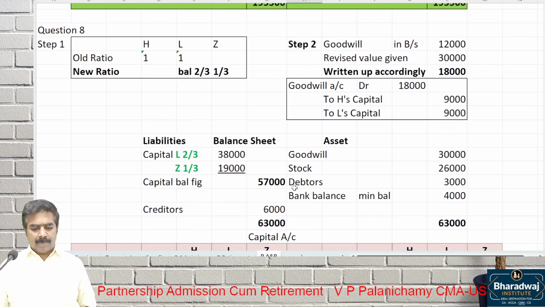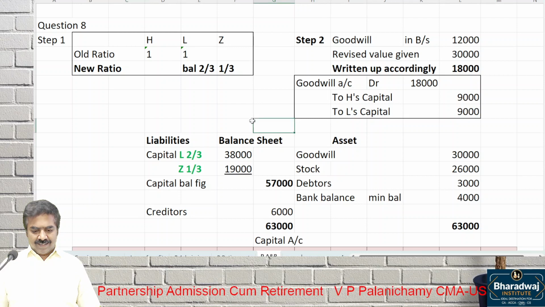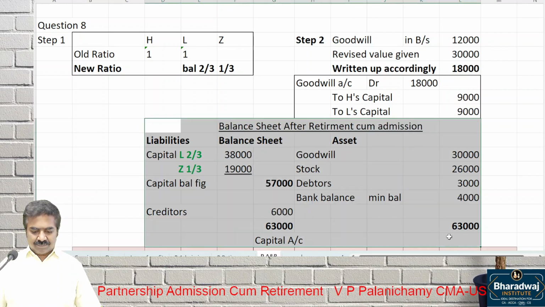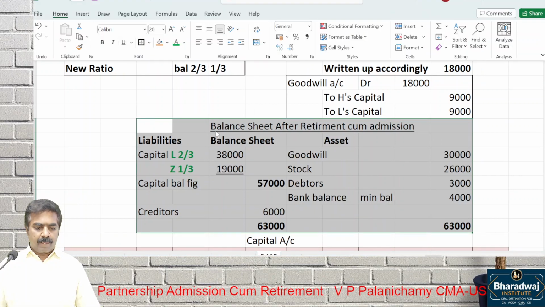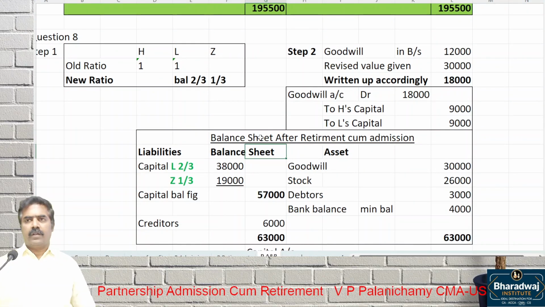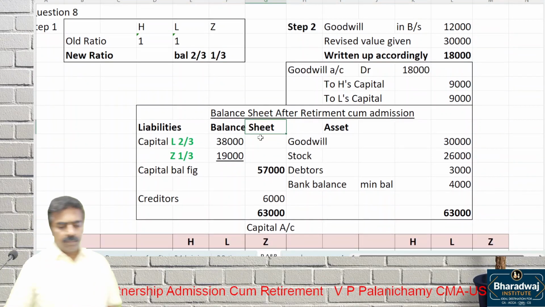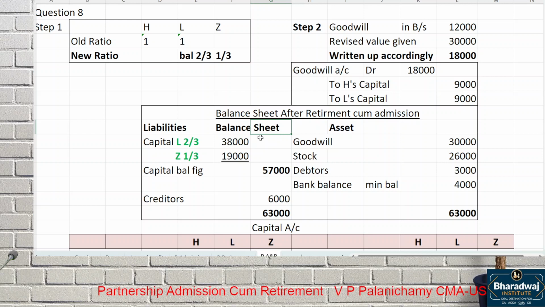Take up this. So we don't do the capital account next, balance sheet next. See, I repeat for goodwill, those who are not understanding: goodwill of 12,000 is already there in the balance sheet.